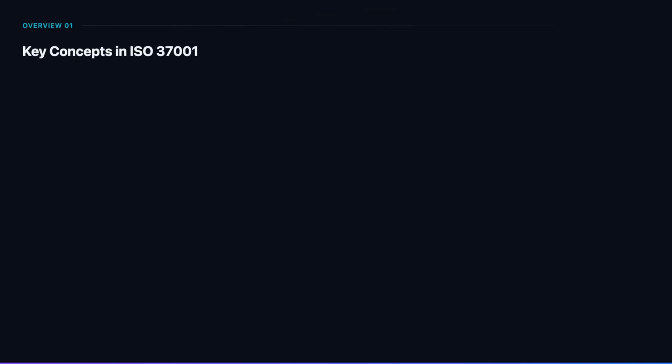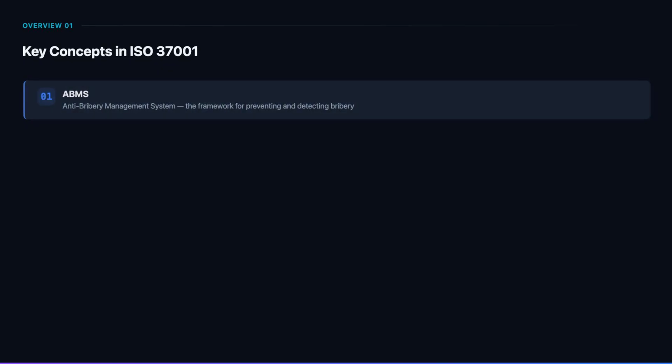Let's define the key terms that form the foundation of anti-bribery management. An anti-bribery management system is the structured framework of policies, controls, and procedures designed to prevent, detect, and respond to bribery. ISO 37001 specifies what an effective ABMS must include and provides the basis for independent certification.